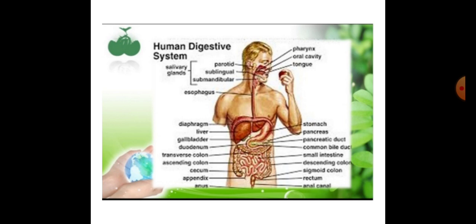Now let's talk about digestion in humans. Children, we all know that we take in food from our mouth, and then digest it and utilize its components in our body. We utilize the food components, which are taken in through our mouth. Have you ever wondered how it is done in our body?